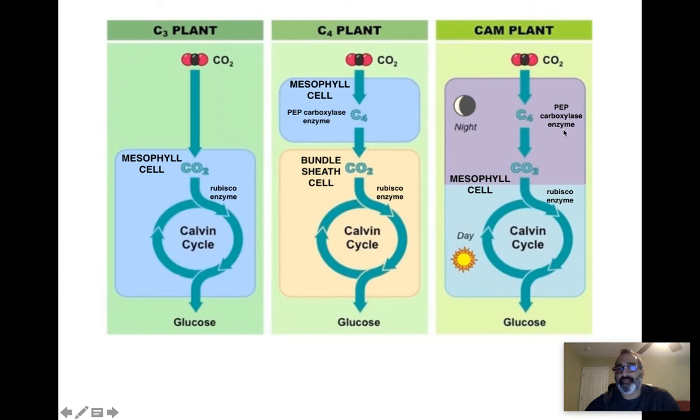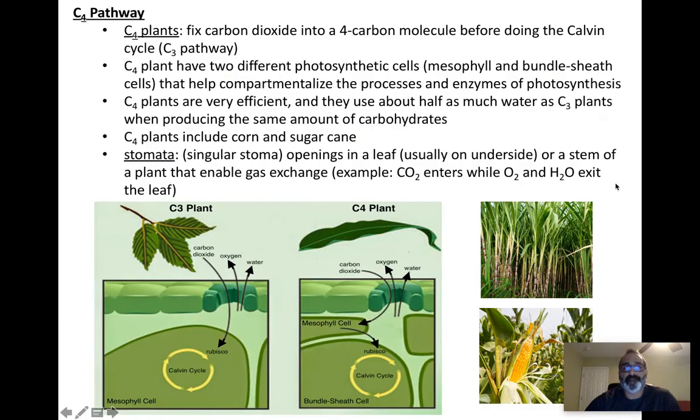C4 and CAM plants have an additional enzyme called PEP carboxylase, right there and right there. CAM and C4 plants produce a 4-carbon molecule before they do the Calvin cycle, showing you those steps there. And CAM and C4 plants have this additional cell. They have mesophyll also, and they have this additional bundle sheath cell. So we're going to talk about the differences and similarities and how these have adapted to their particular habitats. So let's talk about the C4 pathway.